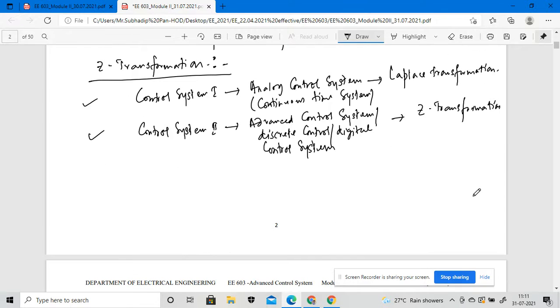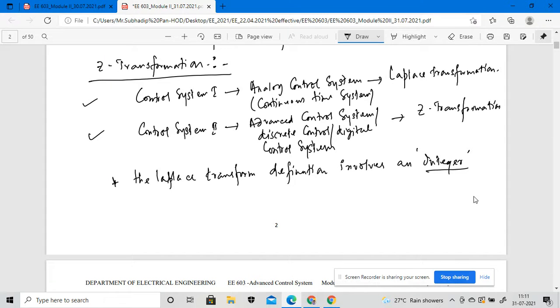In the Laplace transform study, the Laplace transform definition involves an integral.